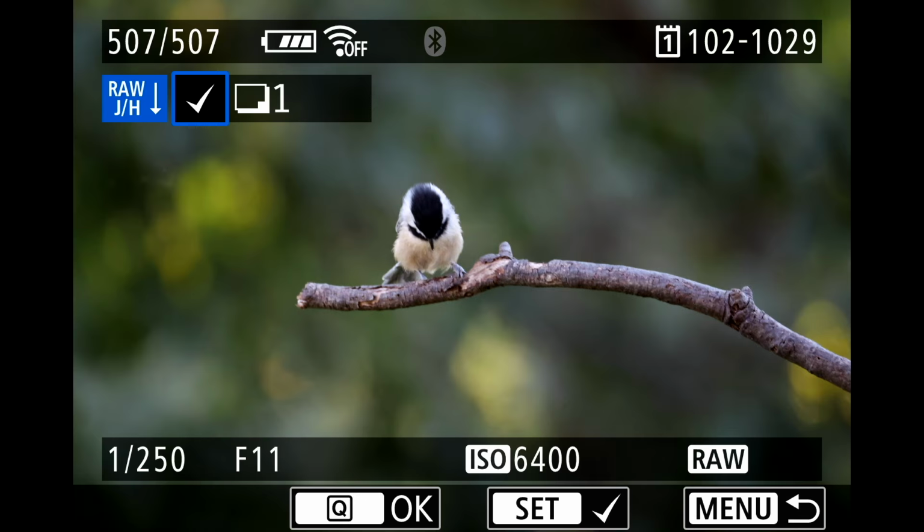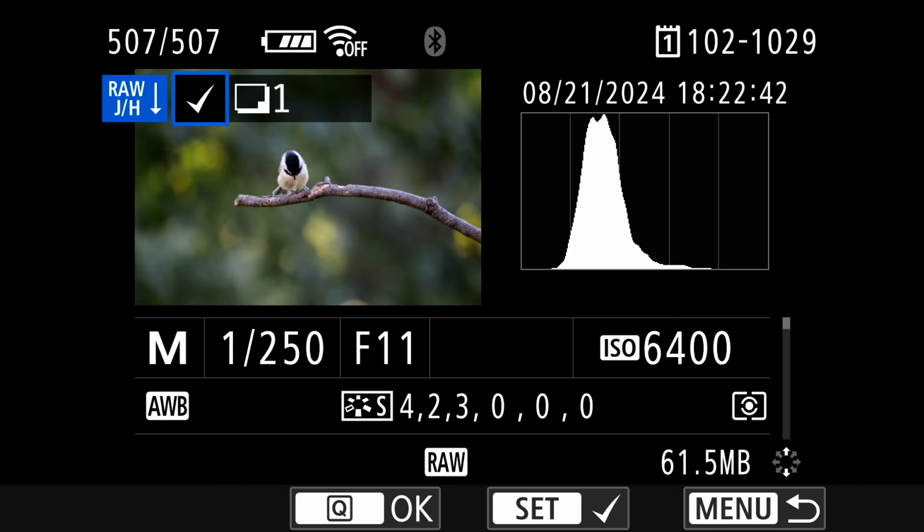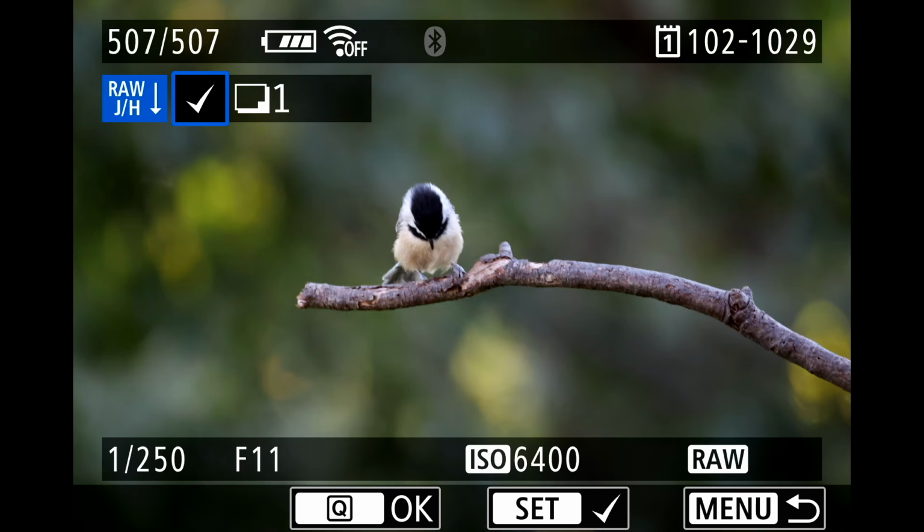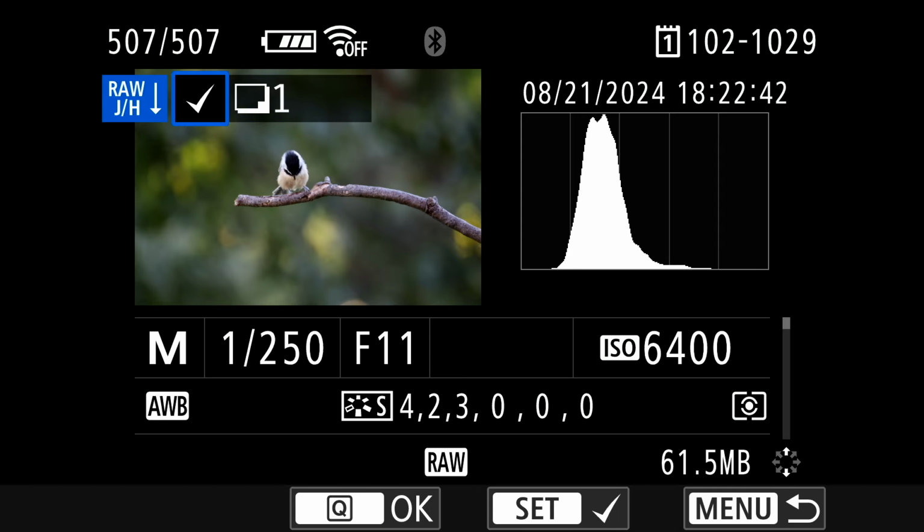Okay, all right. And then you can actually process. Okay, so here we go. Ready? So we're going to hit the set button, and once you hit the set button, you get the queue. If you hit the info button, you can actually see all of the details like this about the shot.